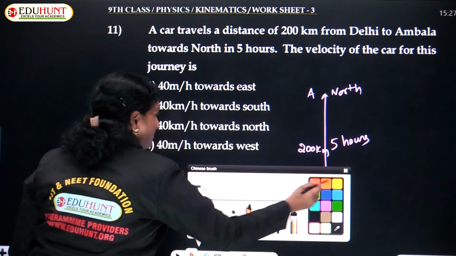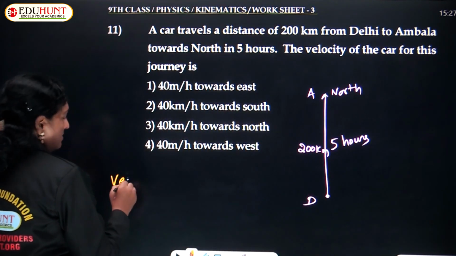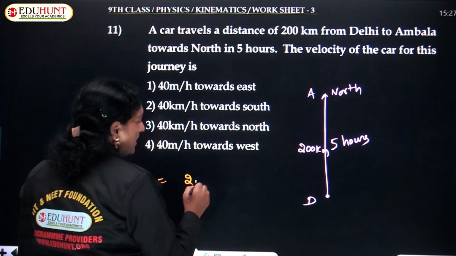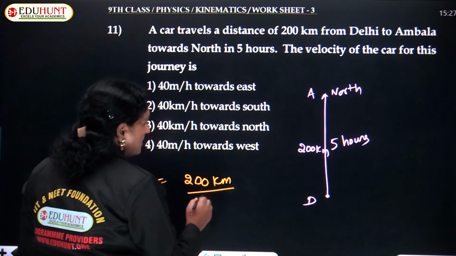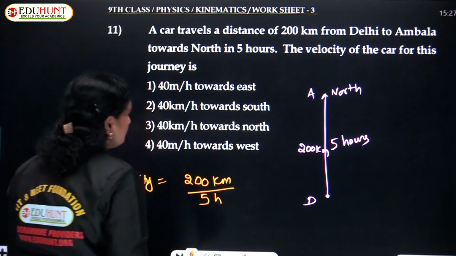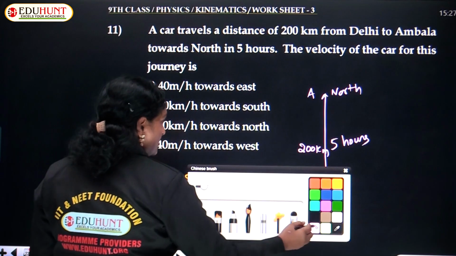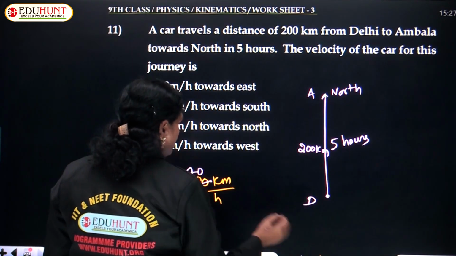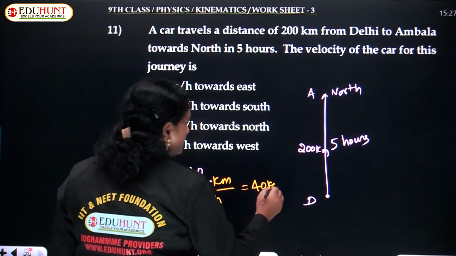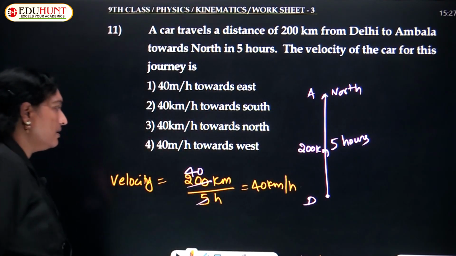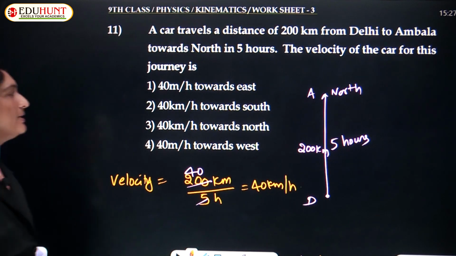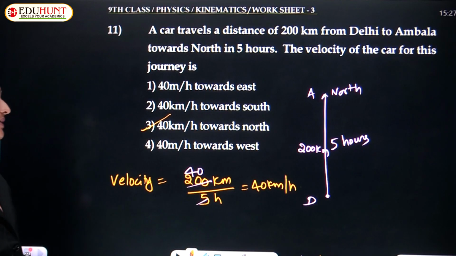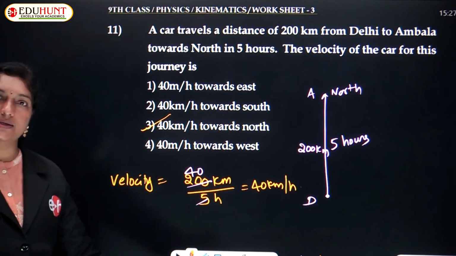So, velocity can be given as total displacement over total time. Displacement is 200 kilometers and time taken is 5 hours. And this is calculated as 5 fours are 20. So, this is found to be 40 kilometer per hour. So, velocity is how much, children? 40 kilometer per hour. Which direction? North direction. So, the correct option is option 3, that is 40 kilometer per hour towards north.